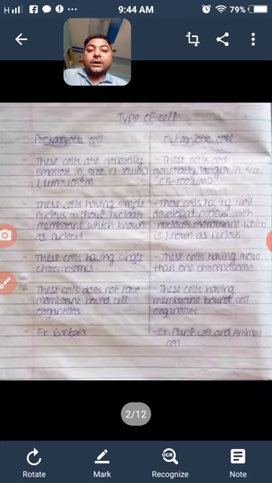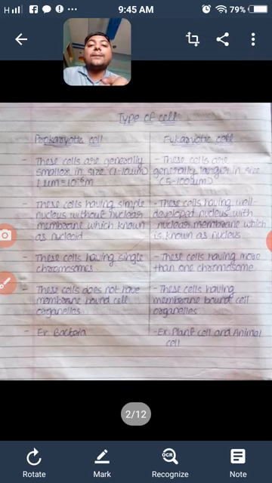Now see, there are two types of cells. One is the prokaryotic cell and the other is the eukaryotic cell. Now see the difference between them. First of all, what is a prokaryotic cell? A prokaryotic cell is a primitive type of cell.